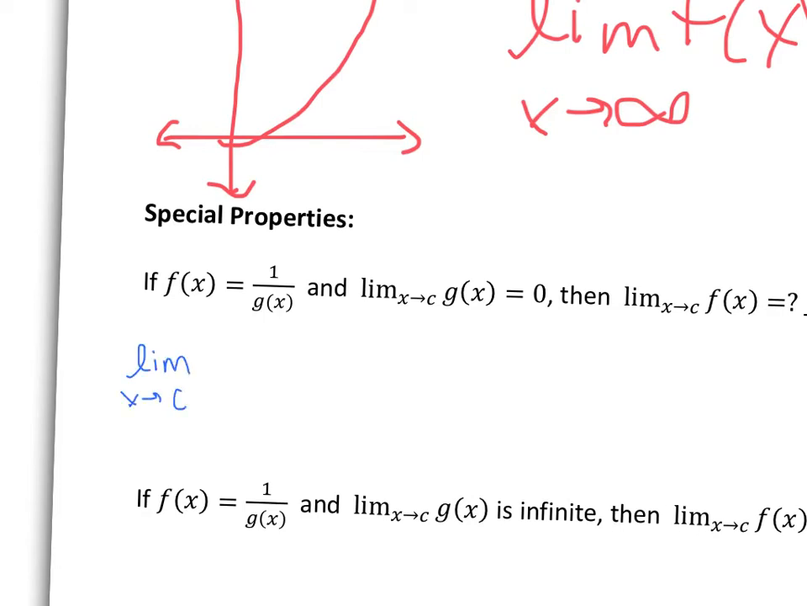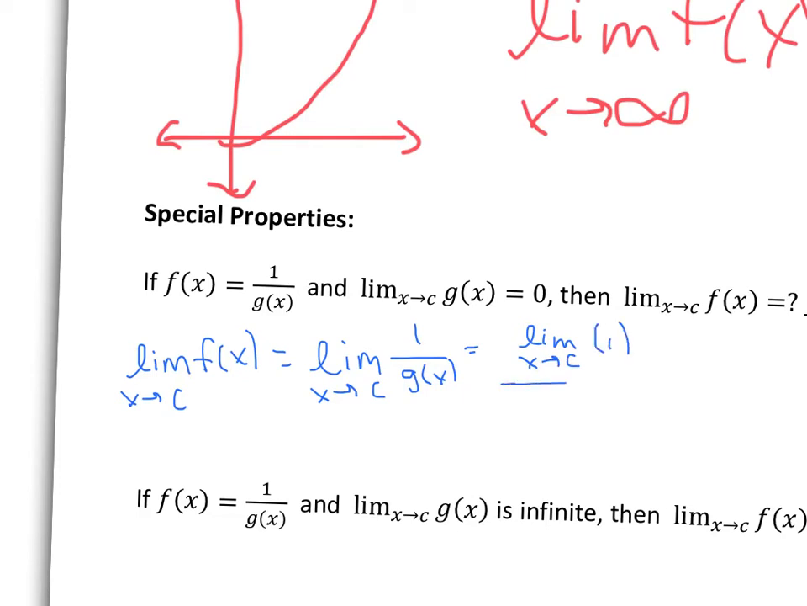as x approaches c of f of x, and I'm trying to determine what that is. So I know that that limit is equal to the limit as x approaches c of 1 over g of x. And based on the quotient rule of limits, I know that the limit as x approaches c of 1 can be divided by the limit as x approaches c of g of x, okay? And I also know by my quotient rules that the limit of a constant is equal to the constant, which leaves me as the numerator of 1.